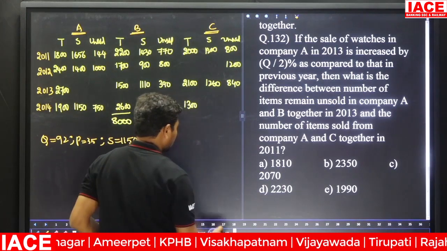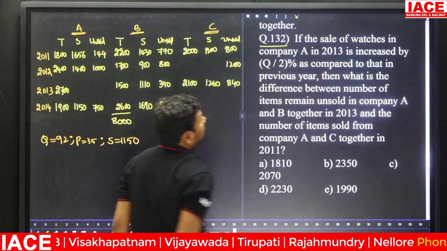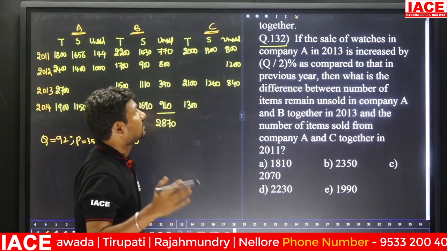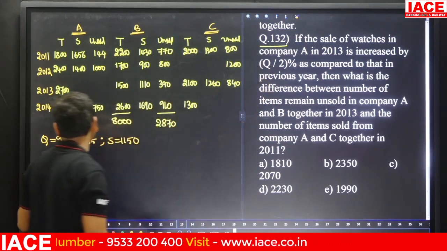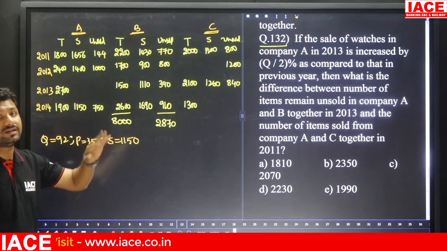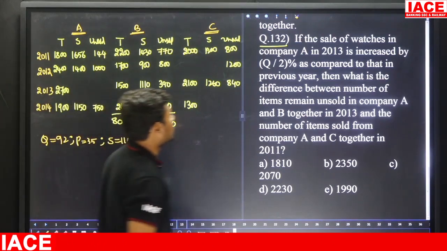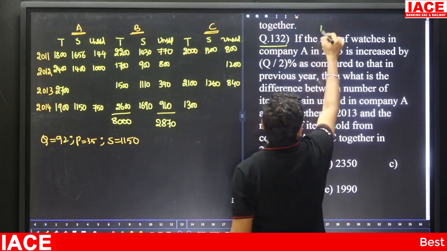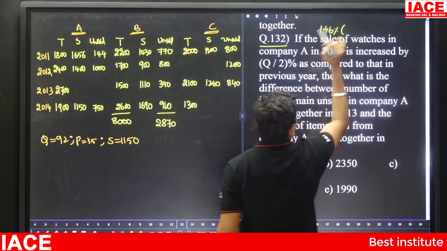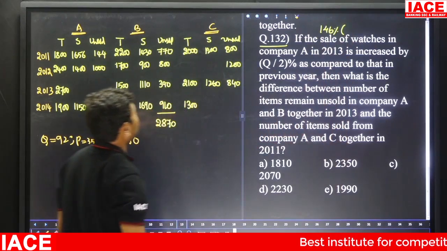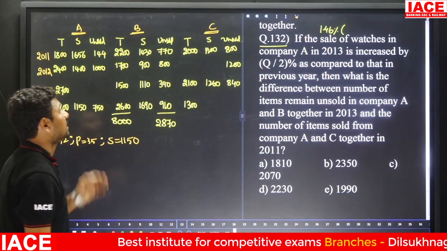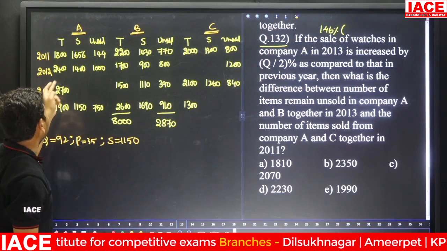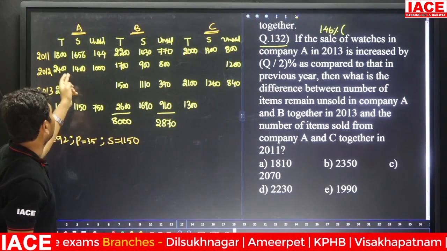Here, for the same data: if the sale of the watches in company A in 2013 is increased by Q by 2%, Q by 2% means the Q value is already available, 92. 92 by 2 is 46. 46% incremented means it becomes 146%. 146% of the sale of watches in company A in 2013 is increased compared to the previous year. What is the previous year's value? 1400, for company A, 1400.